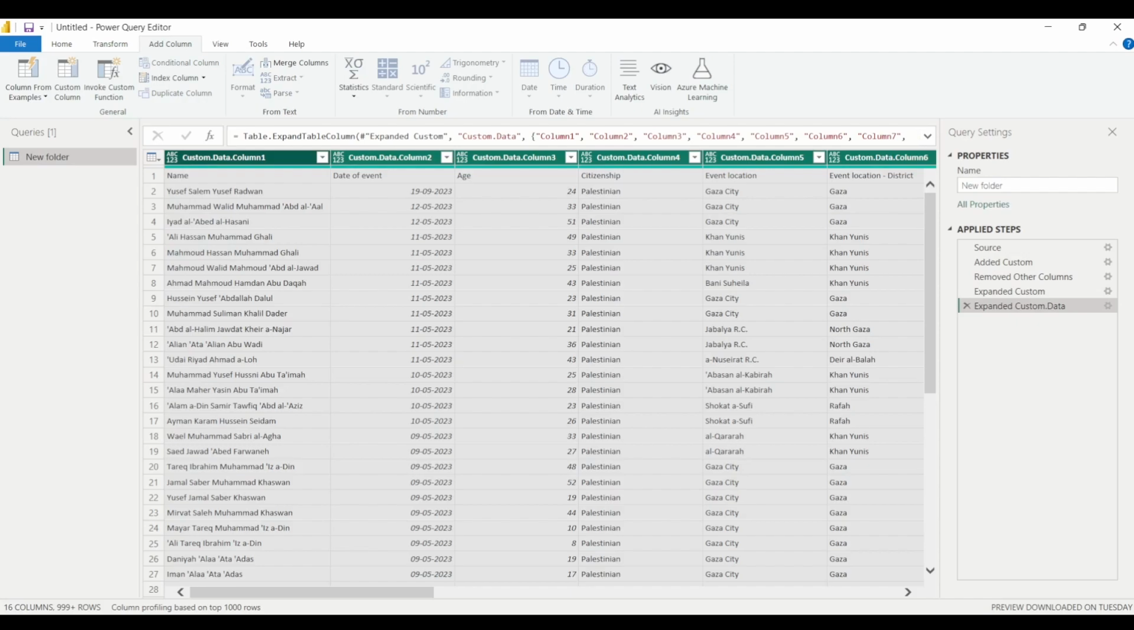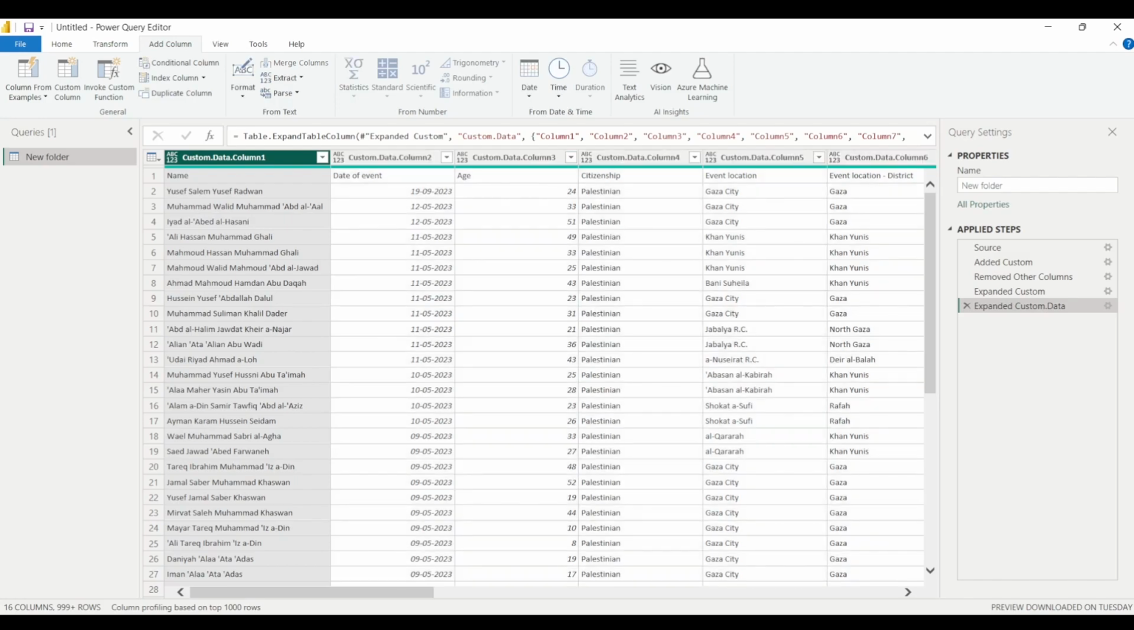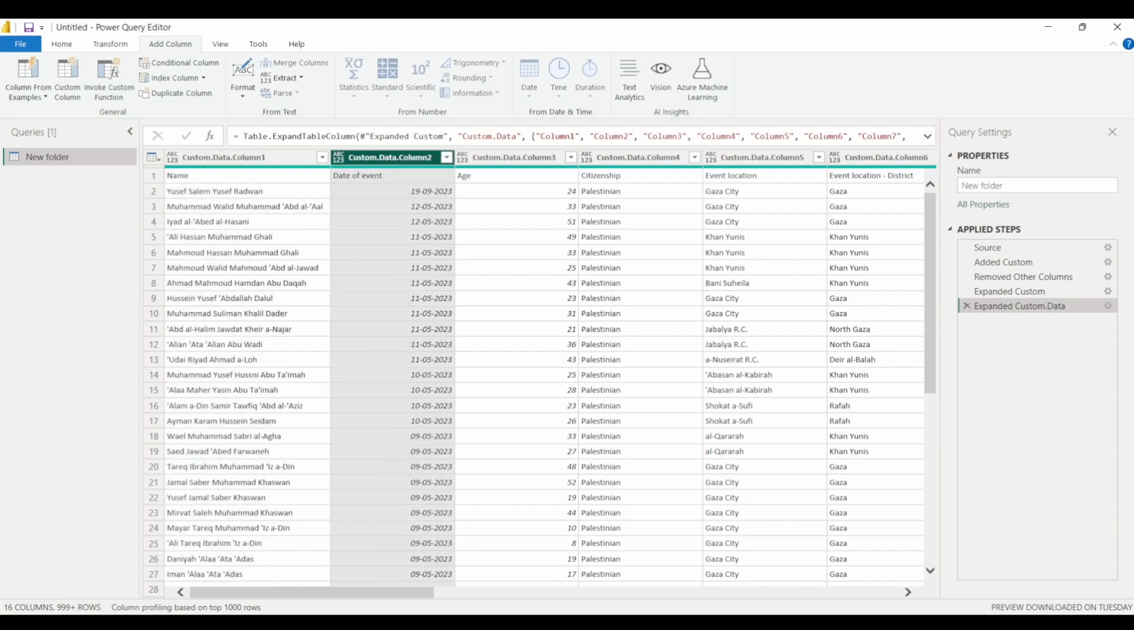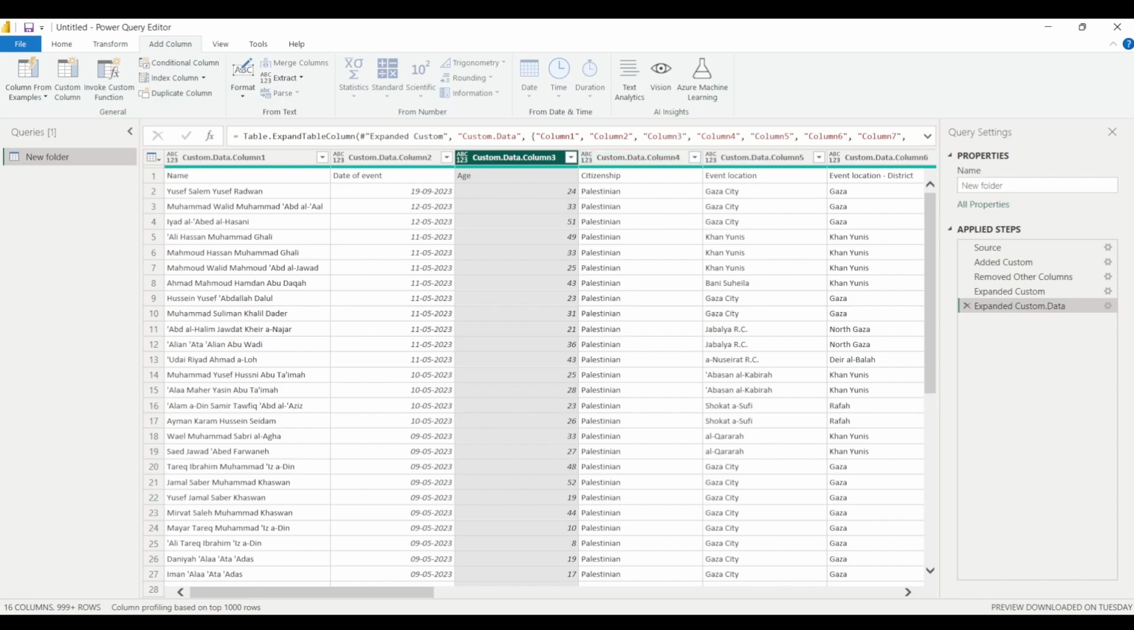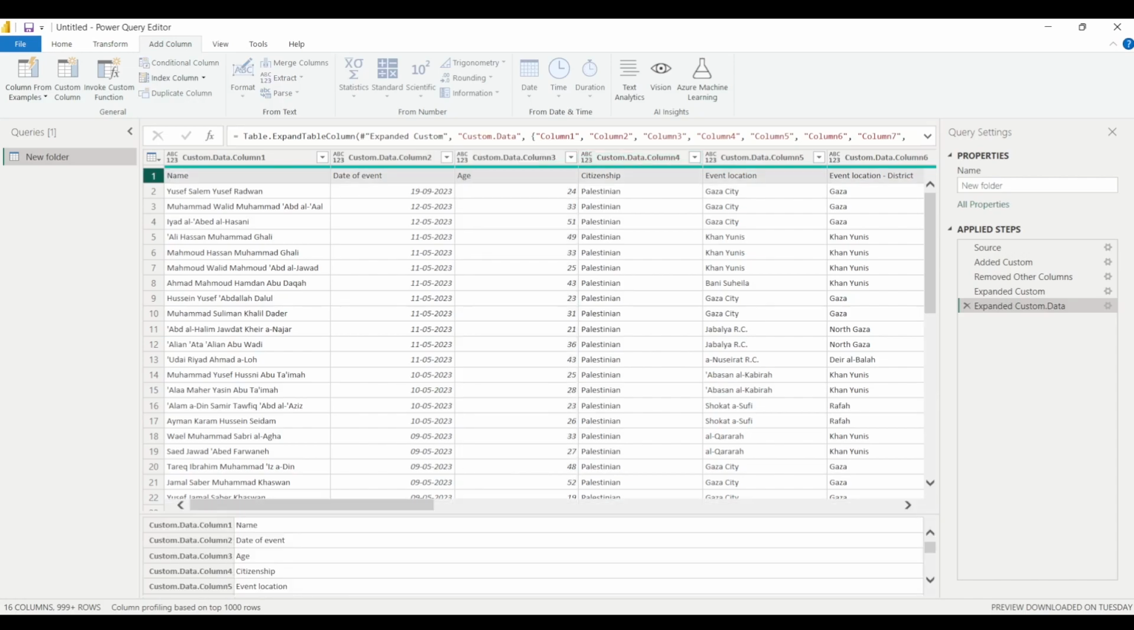So this is the data that we have, and we are going to use only this data for the analysis. Now you can see that the names of the columns are Custom.Data column 1, then Custom.Data column 2, then Custom.Data column 3, and so on, right? And when you have a look at the first record or first row, you will see that this is the row that consists of the names of the columns.